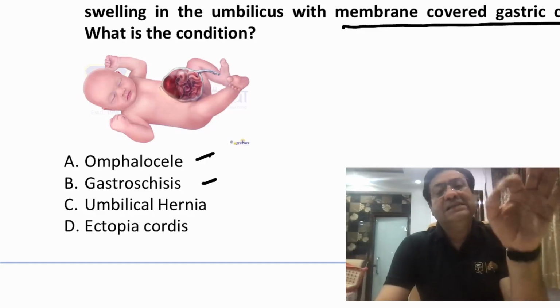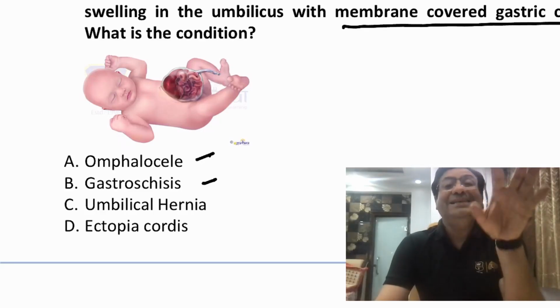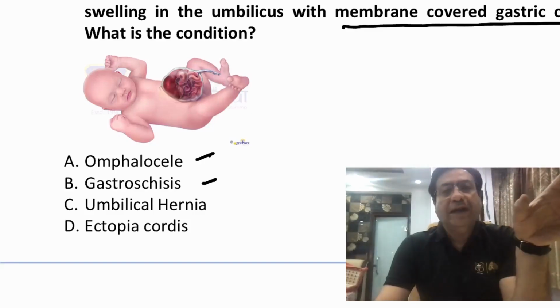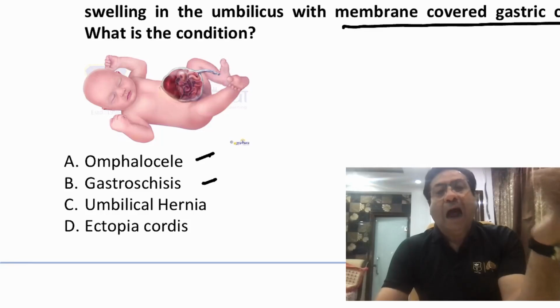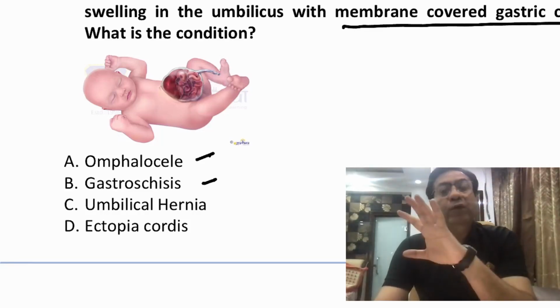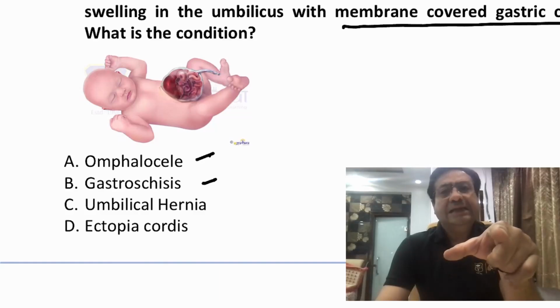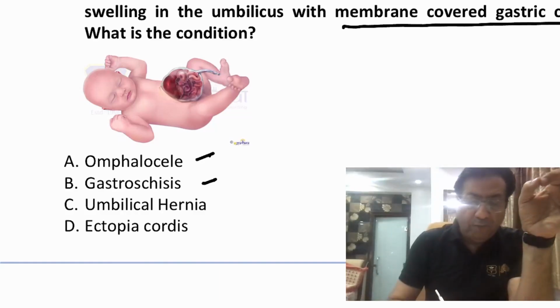However, gastroschisis is basically a protrusion from the abdominal wall, and it is not covered by any peritoneum. So there is no covering at all. You will actually see the gastric contents out of the periumbilical abdominal wall defect, and there won't be any covering to those bowel contents. Here you can very clearly see a covering that is present. So this again goes in favor of an omphalocele.